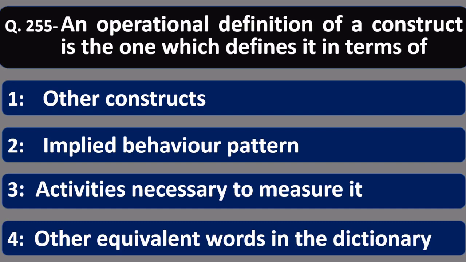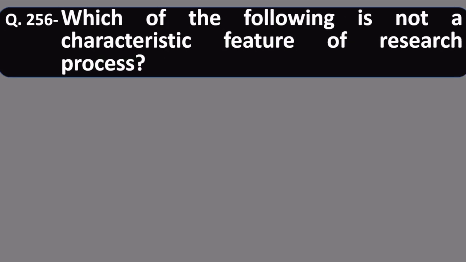Number 4, other equivalent words in the dictionary. Friends, the correct option is activities necessary to measure it. We have to take care while defining any construct operationally.